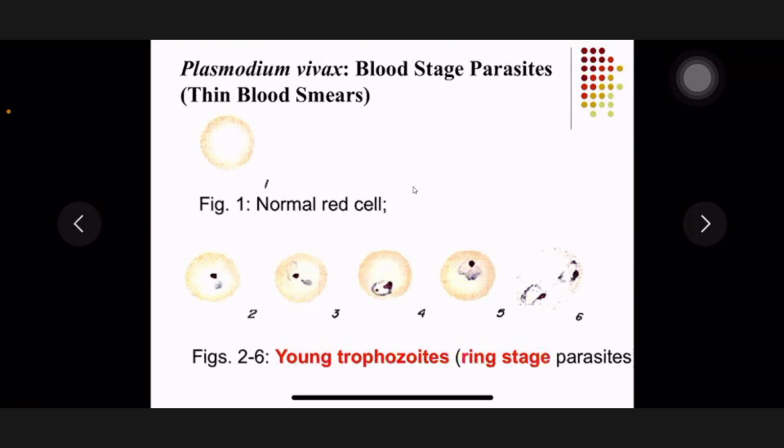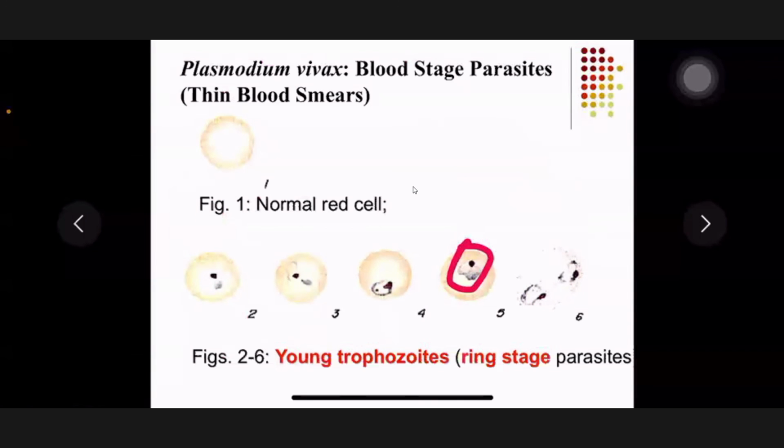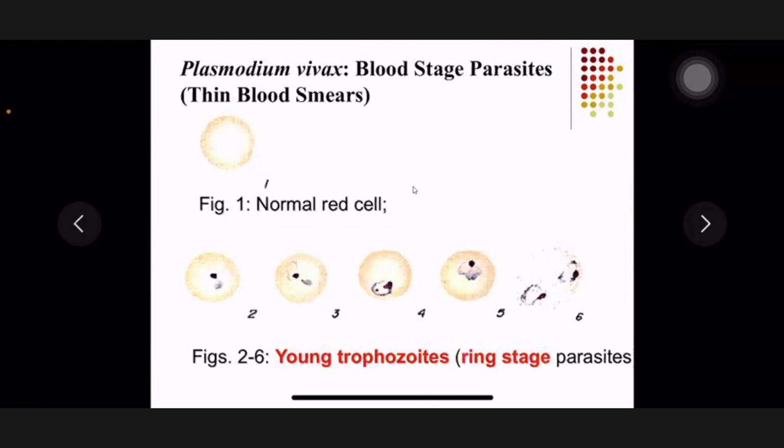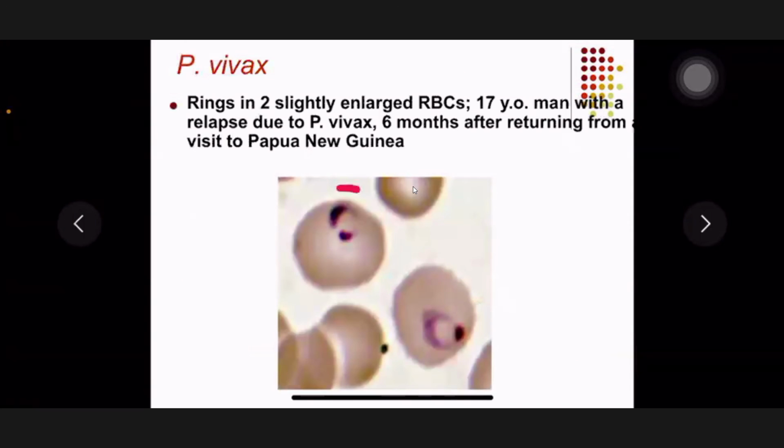Here, one trophozoite, one ring form, but here there are two ring forms. Two ring forms are seldom seen compared with falciparum. Now, here are rings in two slightly enlarged RBCs.